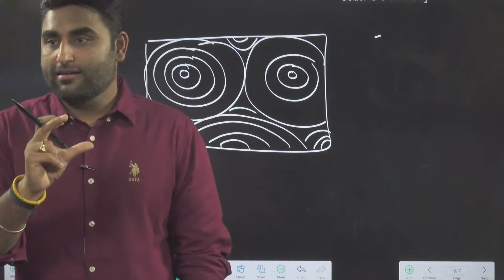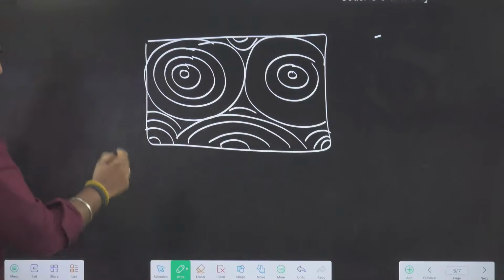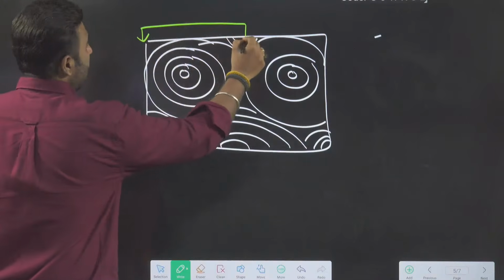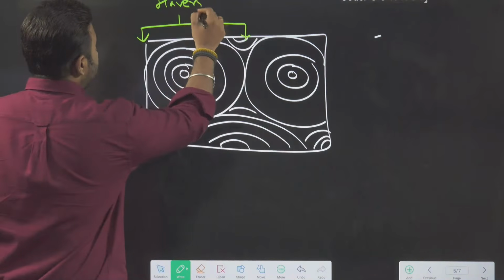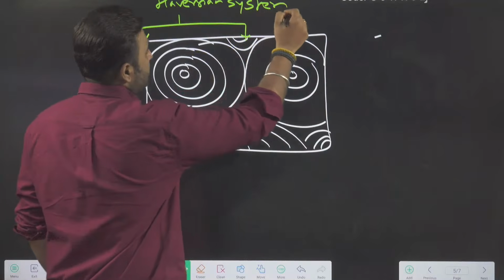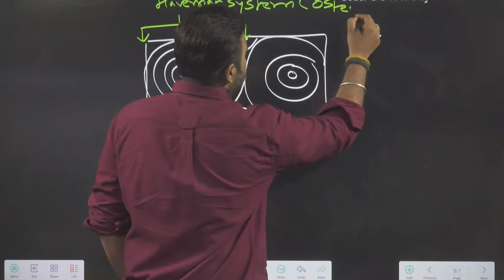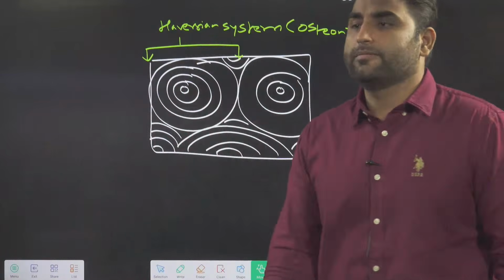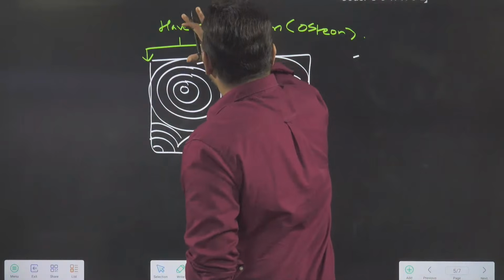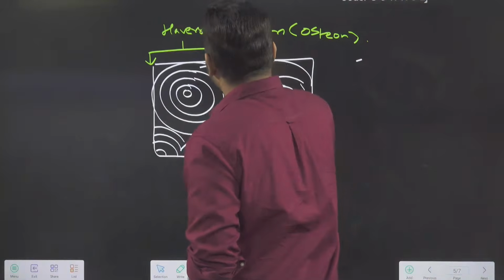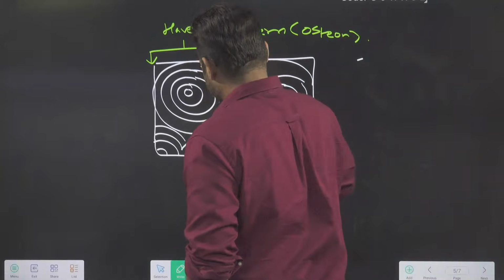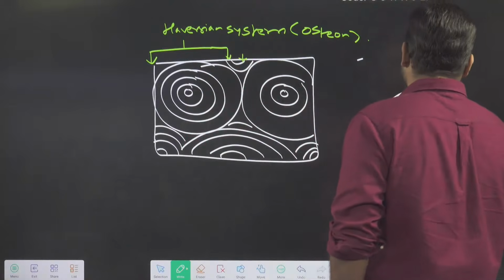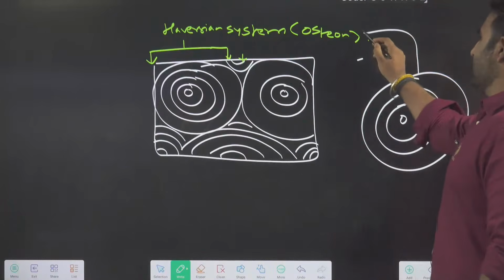And that is making the Haversian system. So one single unit here, this one will be called a Haversian system. From here to here, this one will be your Haversian system. And the Haversian system is also called the osteon. What will it also be called, guys? It will also be called the osteon. Okay? Like this, one unit. I can show it separately also. This one unit, what you see, this one is a Haversian system.